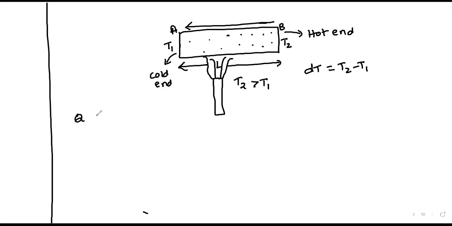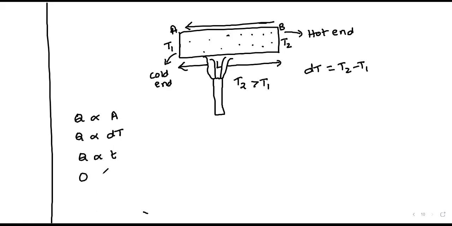Heat transmission depends upon area, and upon the change in temperature, that is dT. Heat transmission depends upon the time; as the time increases, heat transmission will also be more.